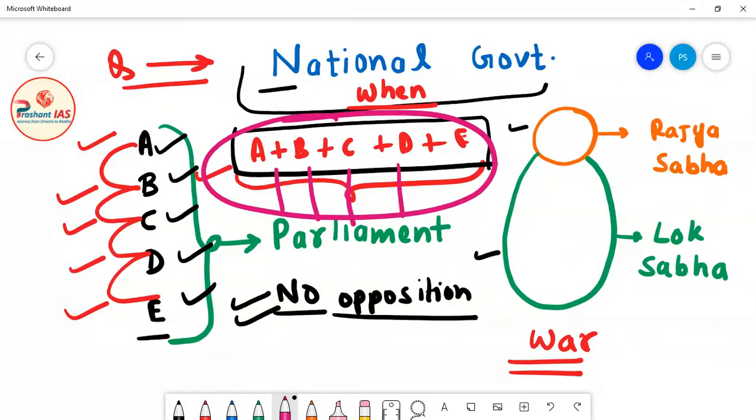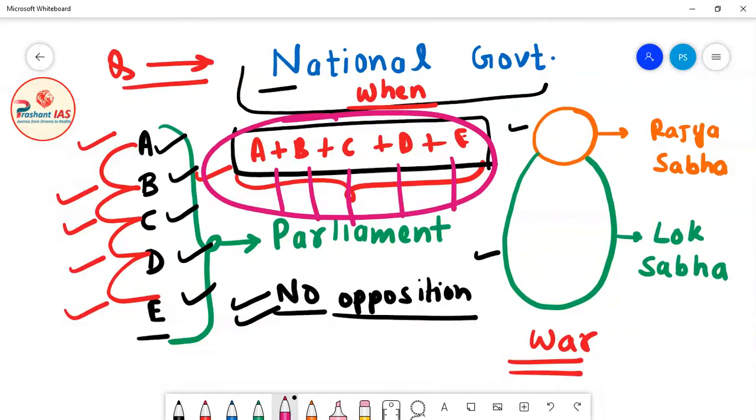Every person from every political party will give their best input so that India can win over that national crisis, so that India can win that war.